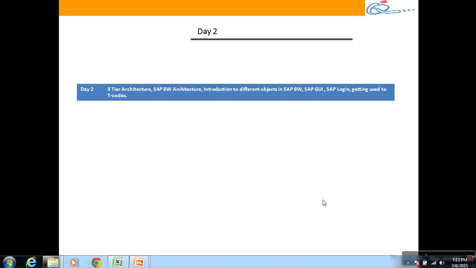Okay, boss. Next we get into the next set of concepts. Slowly we're getting into BW. We're trying to learn about SAP BW, right? We're trying to understand what objects we have in BW, how it works, what kind of architecture we work in, and what components we have in it. We try to understand this.